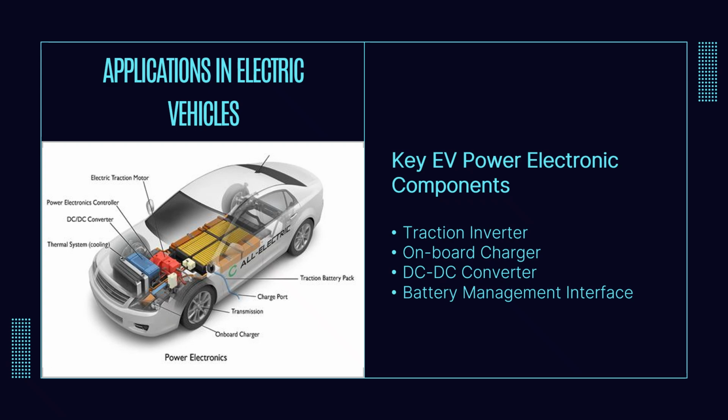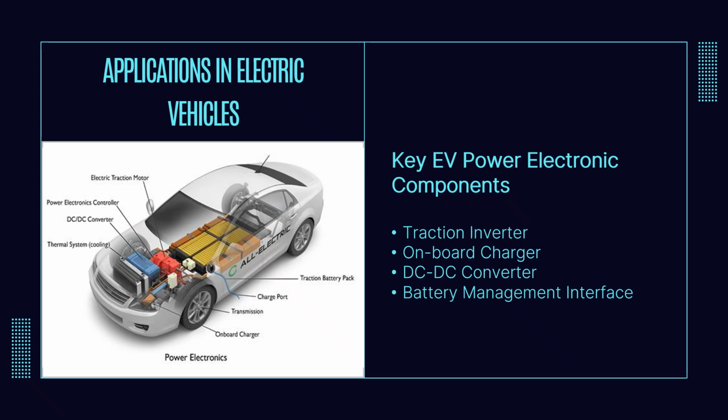The onboard charger converts the AC grid power into DC for battery charging. The DC to DC converter supplies lower voltage auxiliary systems. Together, these converters maximize vehicle efficiency, improve battery utilization, and enhance driving performance.